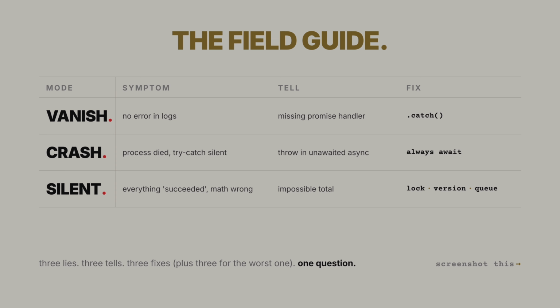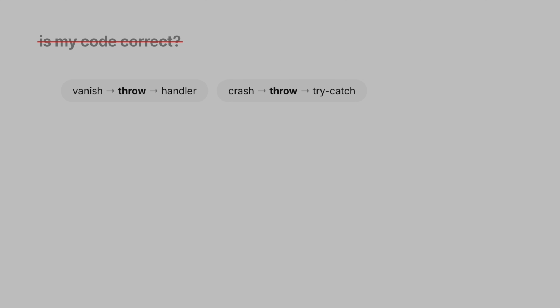Screenshot this. That's the episode. Early on, we ask, is my code correct? Later, we learn there is one question that works on any async block we read. Where is the gap?